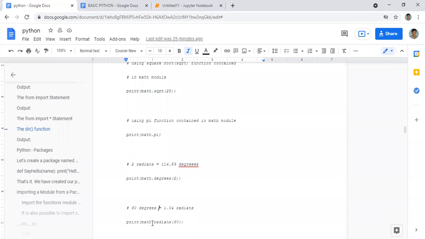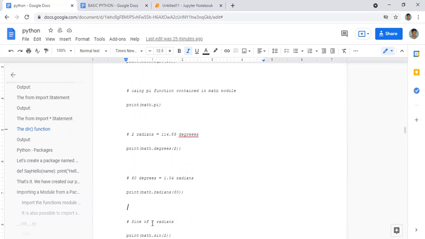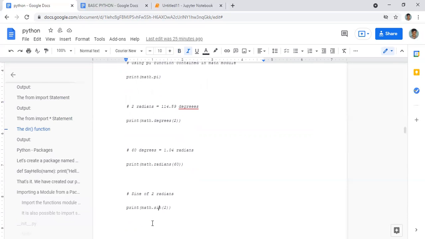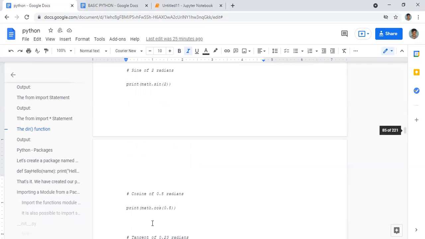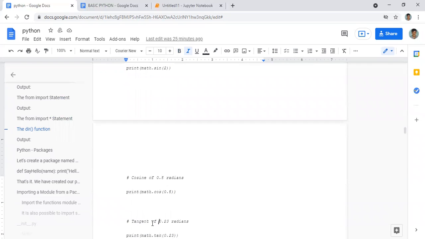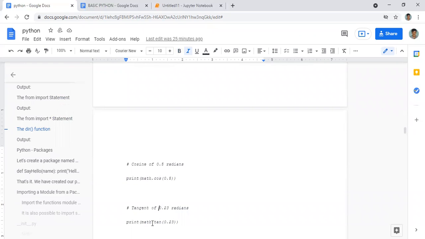Okay, now see, next one is, if you want to convert degrees to radians, you use math.radians. Here we want to convert 60 degrees to radians. Next, if you want to find the sine, math.sin is used. If you want to find the cosine, it's math.cos. If you want to find the tan, it's math.tan.